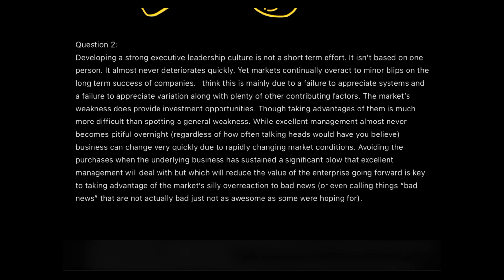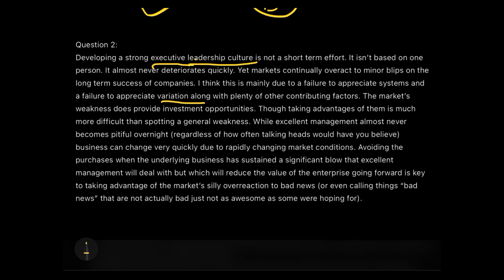So let's do that. Developing a strong executive leadership culture is not a short-term effort. So we are talking about executive leadership culture. It isn't based on one person. It almost never deteriorates quickly. Yet markets continually overreact to minor blips in the long-term success of the companies. I think this is mainly due to a failure to appreciate the systems and a failure to appreciate the variation, along with plenty of other contributing factors.